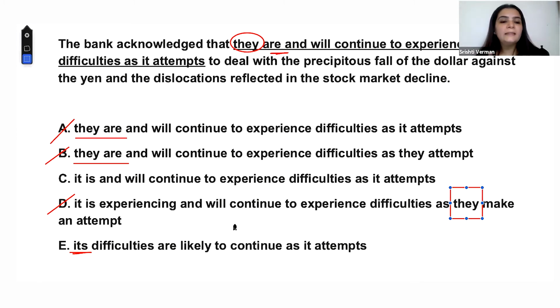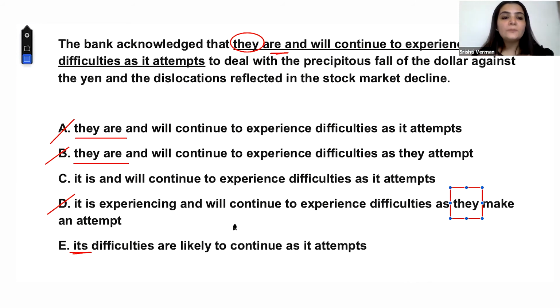But the rule here is that whenever we are looking at sentence transition, it is always from past. So if I'm looking at a past sentence, the bank acknowledged, that's a past tense, right? It will convert into a conditional, in the sense that the bank acknowledged that it would.